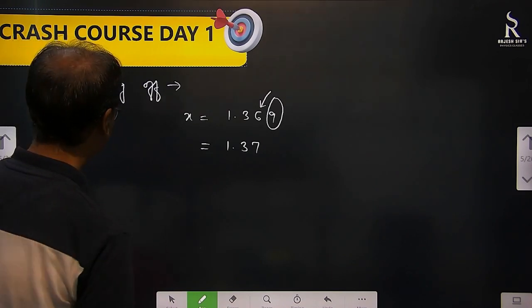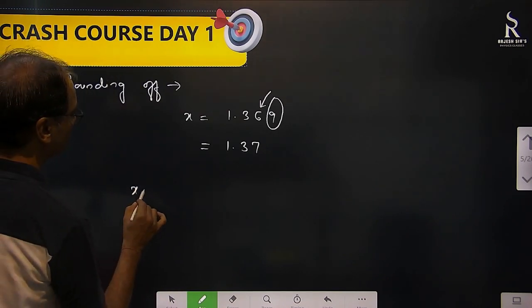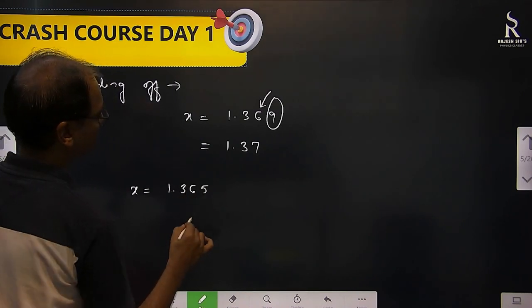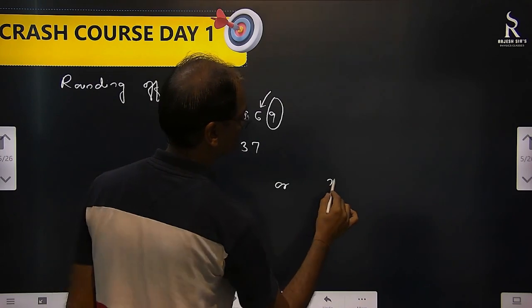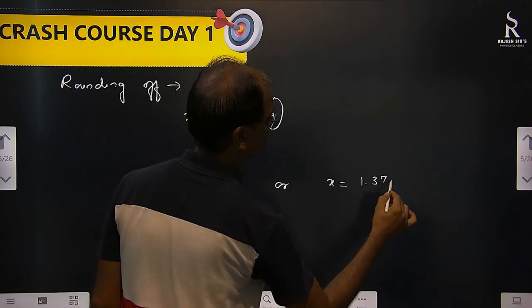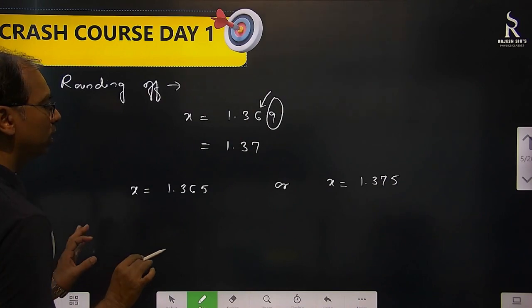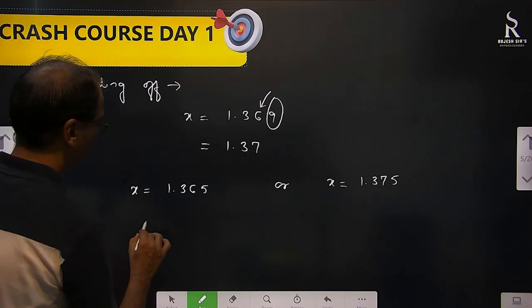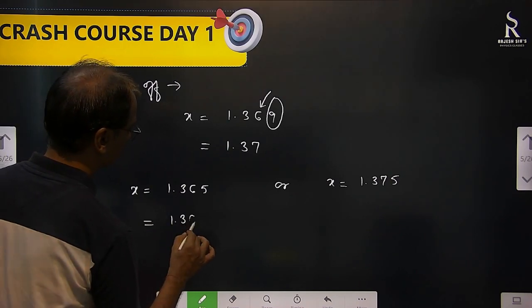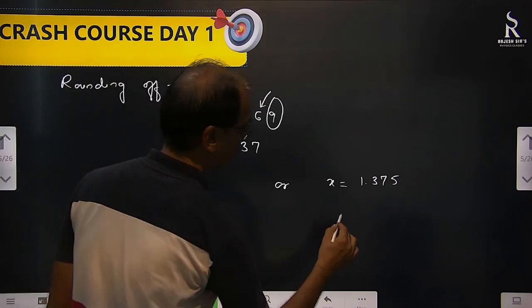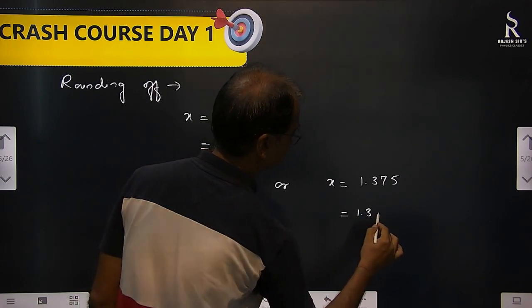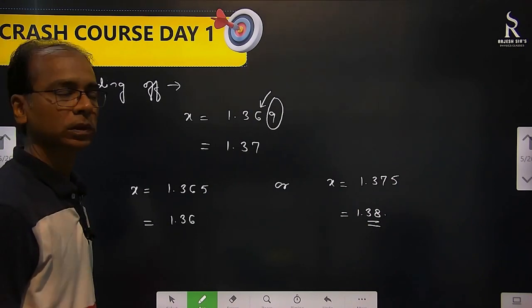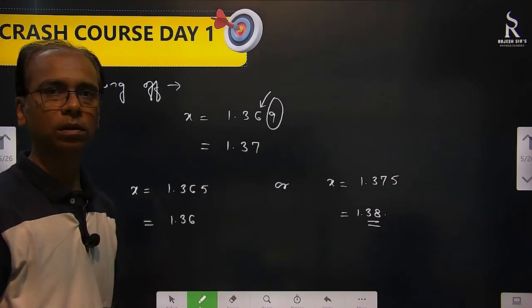Okay, fine. But suppose the number is 1.365 or 1.375, and again I want to write it into 2 decimals, then what do I do? Here I am going to write this as 1.36 only. And here I am going to write 1.38. Okay, this is 1.36, that is 1.38.